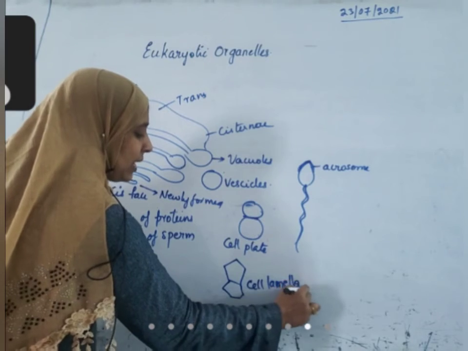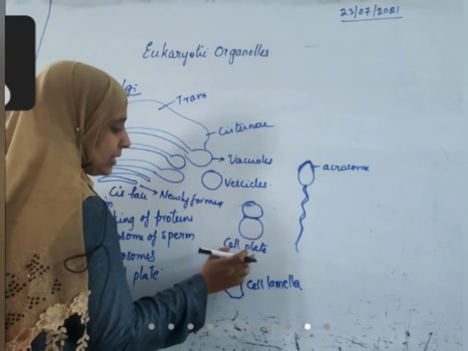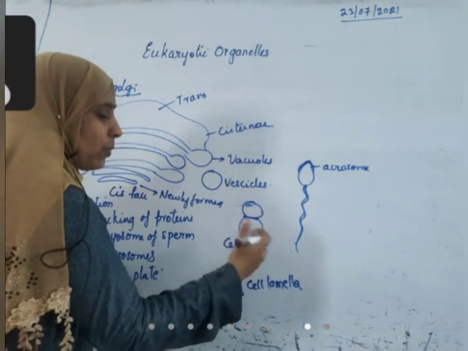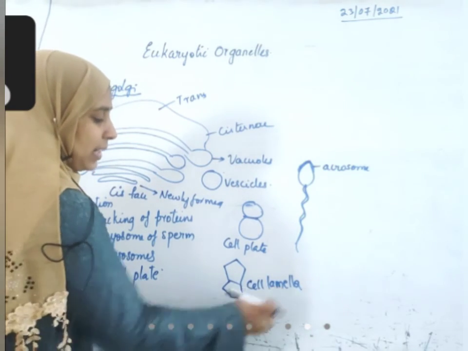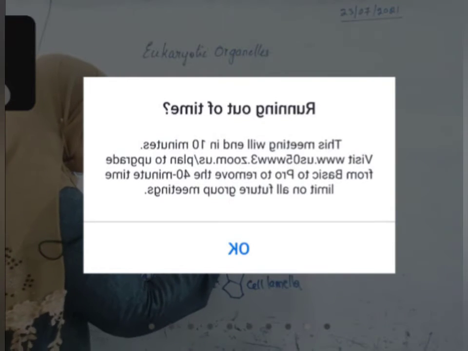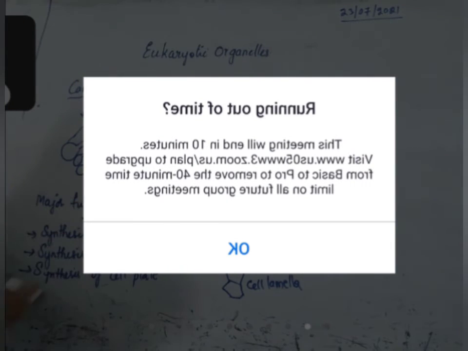This cell lamella is formed from the cell plate. When the cell plate matures, more calcium pectate will deposit in it to form the cell lamella. The formation of the first cell plate is because of the Golgi complex only. Right?